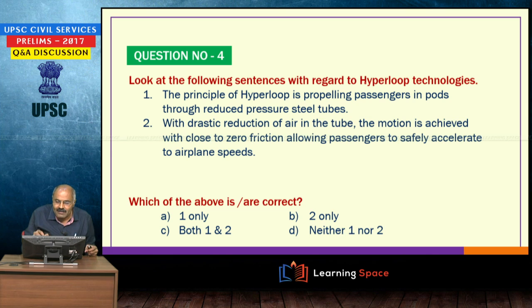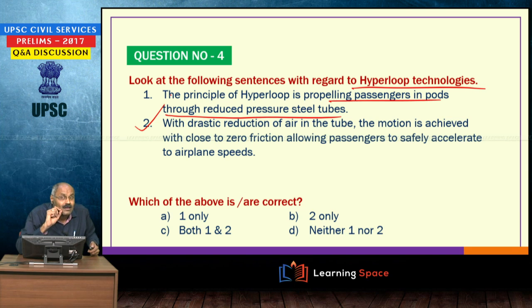Look at the following with regard to hyperloop technologies. Just now I told you the principle of hyperloop is propelling passengers in pods through reduced pressure steel tubes. Second point, please understand, that is why I included this question: how does hyperloop function? Hyperloop functions because of a drastic reduction of air in the tube.